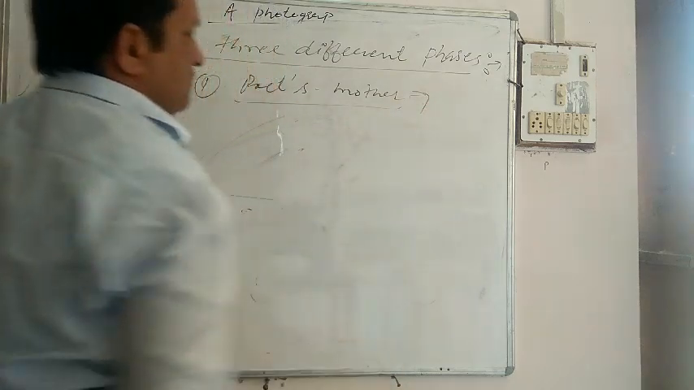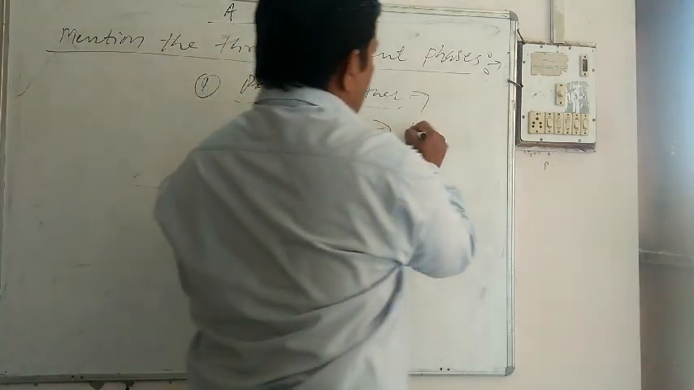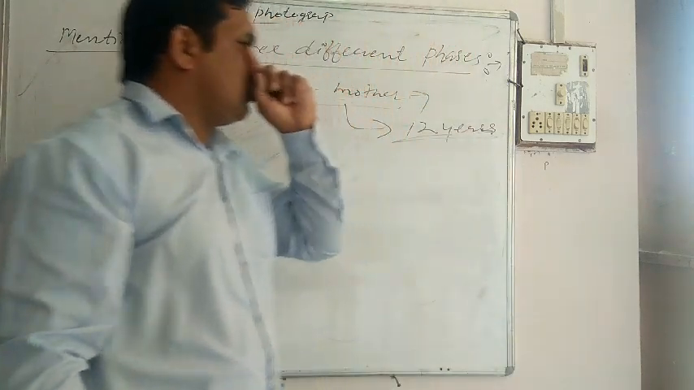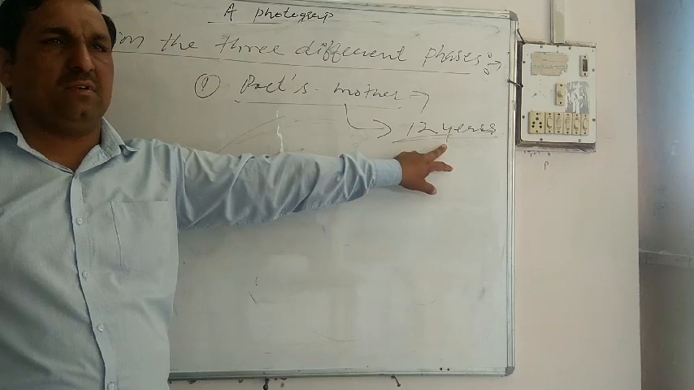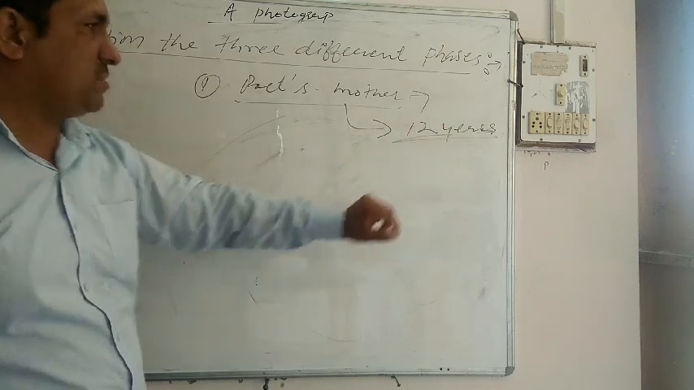That was the photograph when the poetess's mother was only 12 years old. It shows the enthusiastic phase of life, a happy, merry childhood of the poetess's mother. That was the first phase.